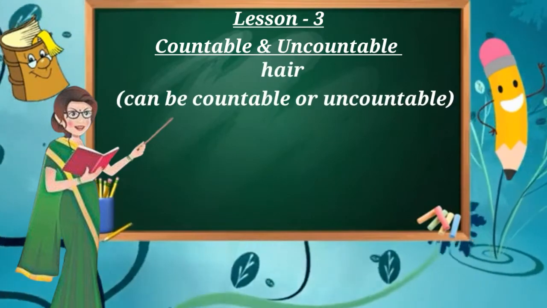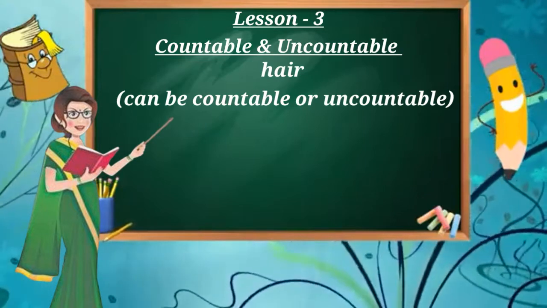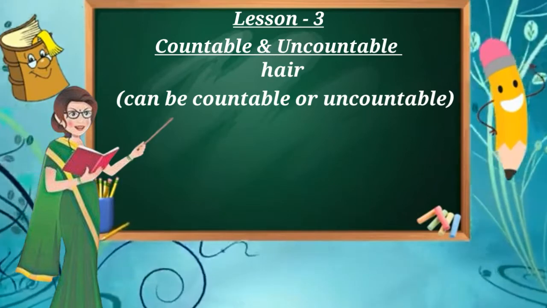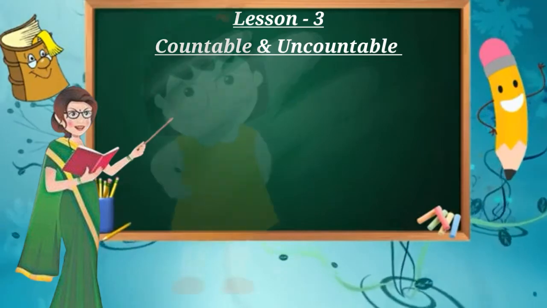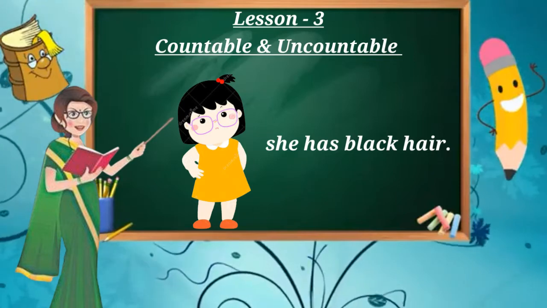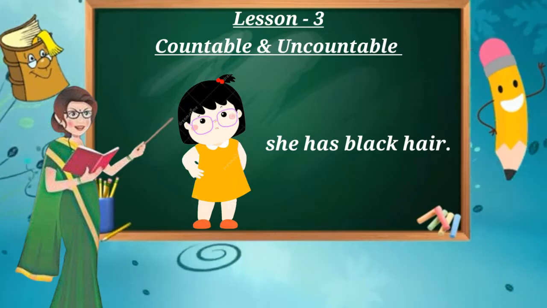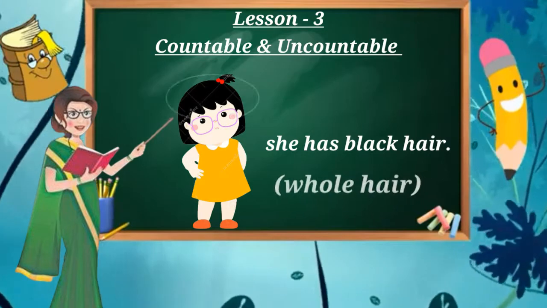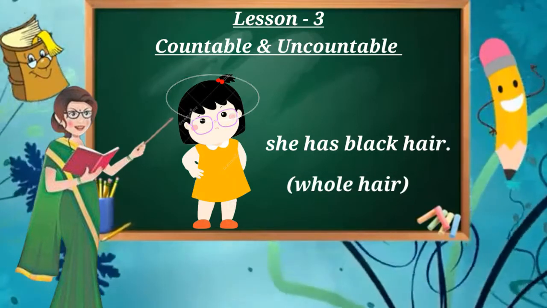Yes children, be careful with the noun hair, which is normally uncountable, but it can be countable in some situations, only when referring to individual hairs. Let's take an example to clarify it. First example, she has black hair. Look at the picture children. She has black hair. Here we talk about the hair of the scalp or hair of the head. So it refers to an uncountable noun.